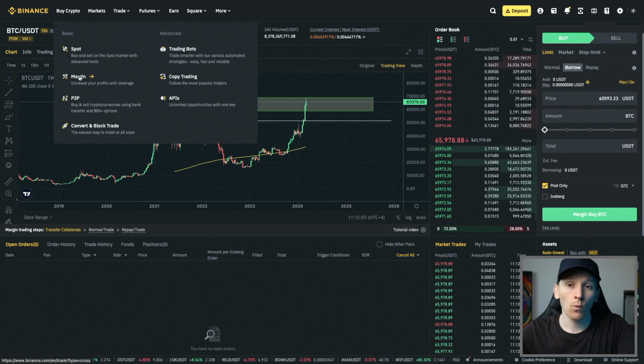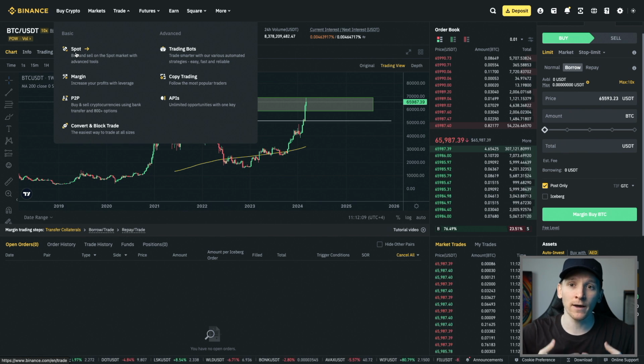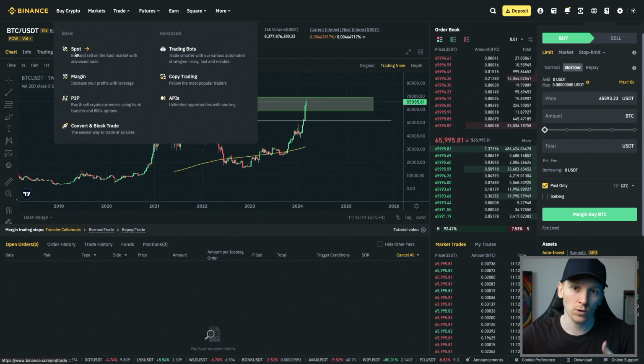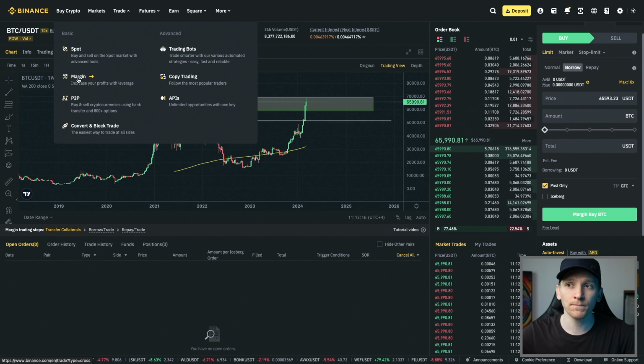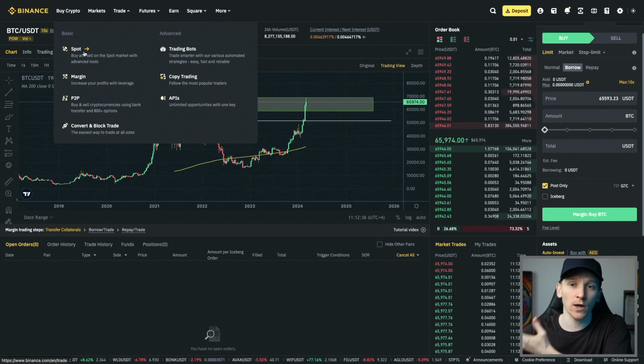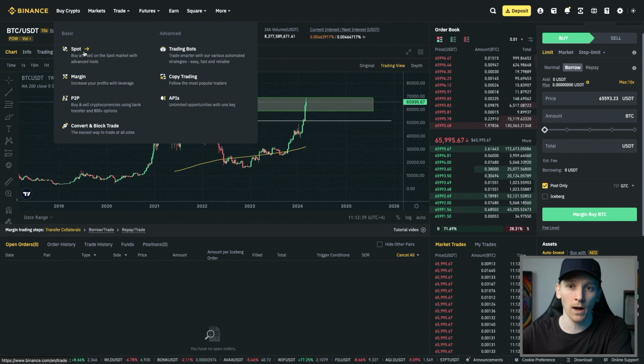With margin, what you're doing is trading crypto in the spot market. Spot is where you buy and hold crypto with cash. So you own that crypto and you're actually buying it from someone else or selling it to someone else. With margin, what you're doing is borrowing money off the exchange in order to trade spot crypto. And therefore you're borrowing more money than you have, and you can leverage up your trading. So if you have $1,000, you can, let's say, borrow $2,000 to make a $3,000 position, and then you go ahead and buy spot crypto with that. So you're borrowing money with margin.